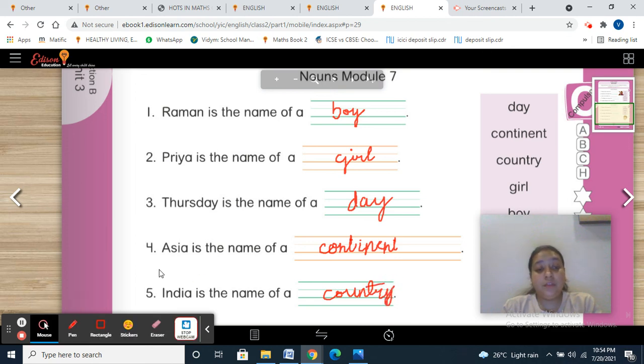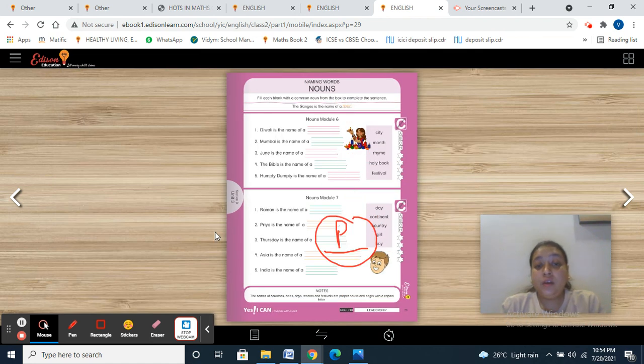Getting this point? When we are talking about the names of days and names of months, they always start with a capital letter. Names of holy books, cities, festivals, continents, countries, a boy or girl: when we are talking about the particular name, then we are talking about a proper noun and it will start with a capital letter. Getting this point?